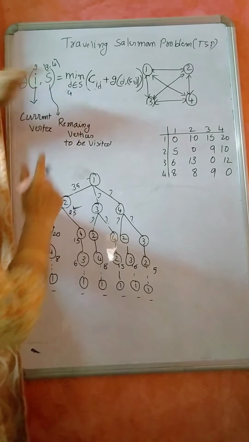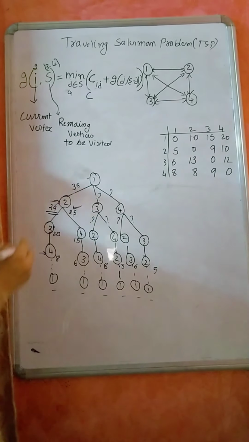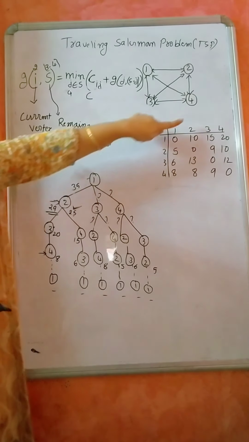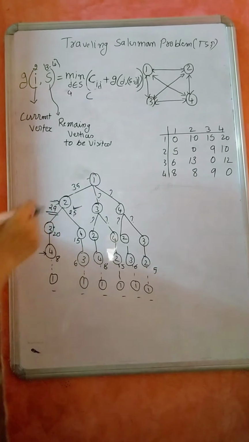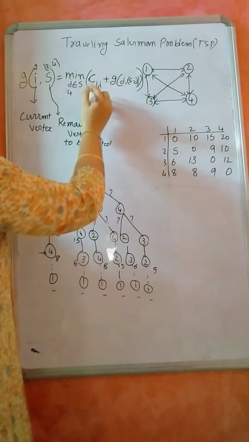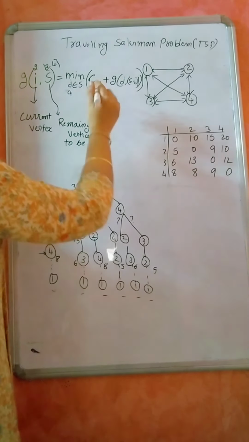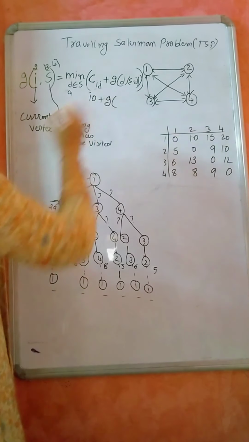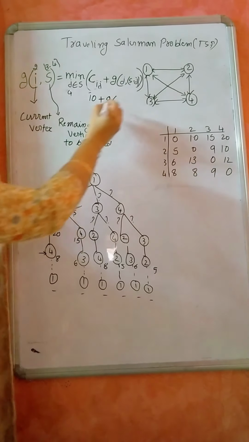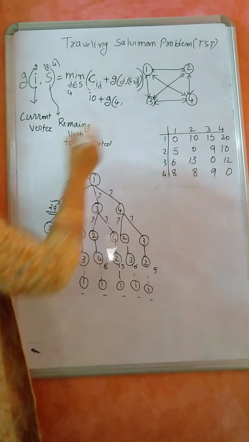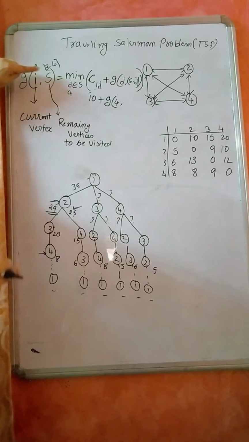When J is equal to 4, it is C of 2, 4. What is 2, 4? C of 2, 4 is 10, plus G of 4, S minus J. What is my S? 3, 4.